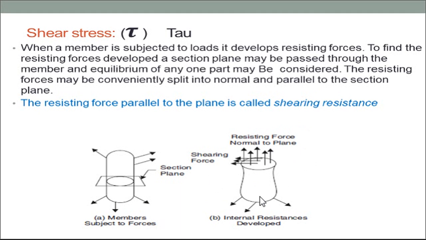So in this figure you can easily understand this type of shear stress, the resisting forces which are parallel to the plane. Internal resisting forces are developed because of the externally applied loads.